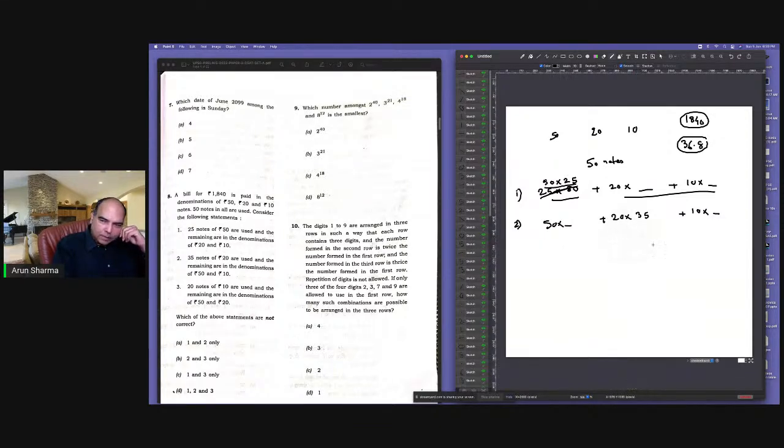And the third statement says 20 notes of 10 are used. That means 20 notes of 10 are used. And the remaining are in denominations of 50 and 20.